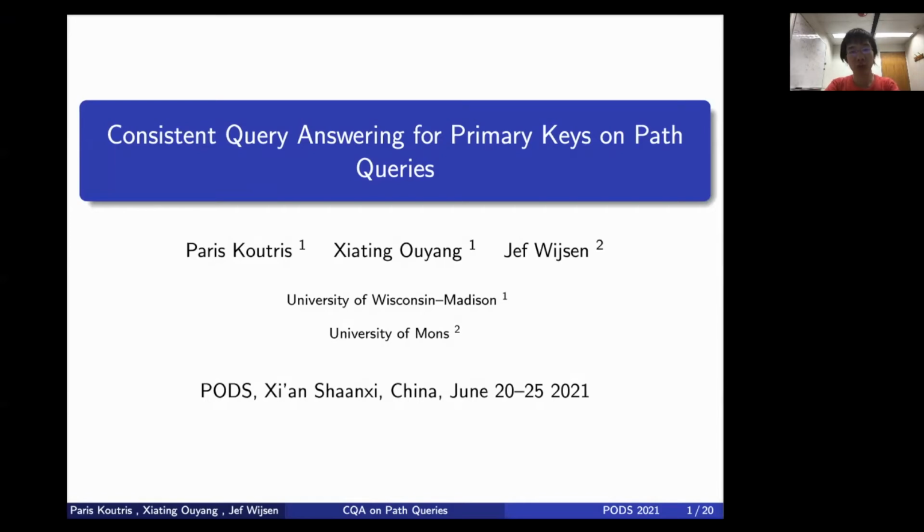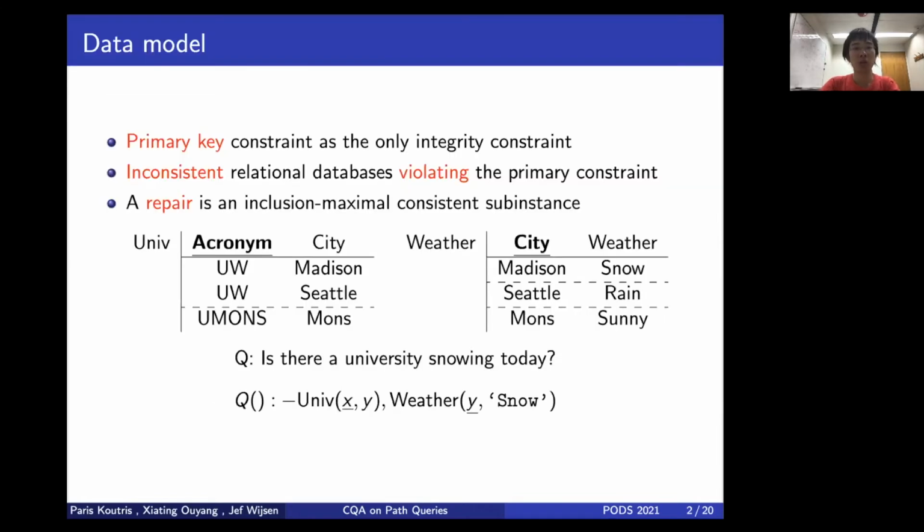My name is Xiaoting Ouyang, and I'm very happy to talk about our recent results on consistent query answering for primary keys on path queries. The path queries we consider now could contain self-joins. This is joint work with my PhD advisor, Paris Koutris from the University of Wisconsin-Madison, and Jef Wijsen from the University of Mons. So let's get started.